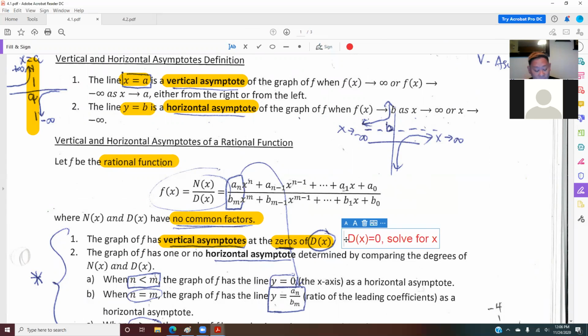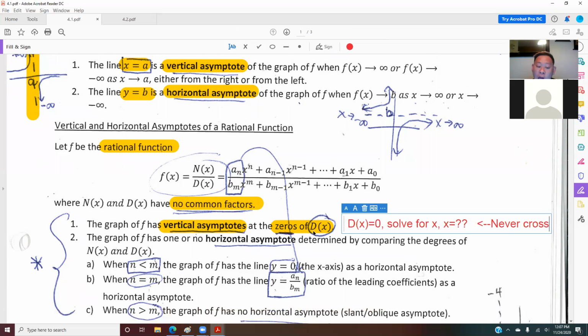That will be your vertical asymptote. And don't forget, your answer is always x equals something. One thing for sure about the vertical asymptote is you never cross it. When you draw a graph, your rational function will never cross your vertical asymptote.